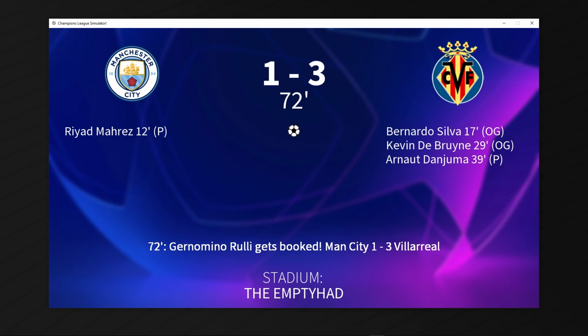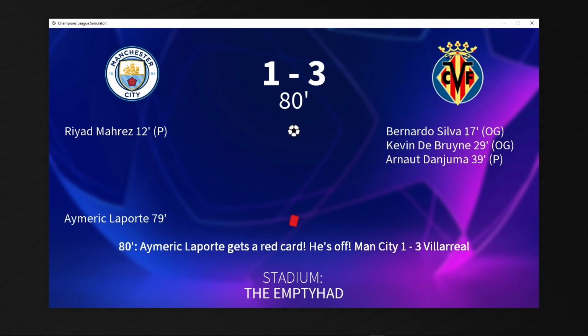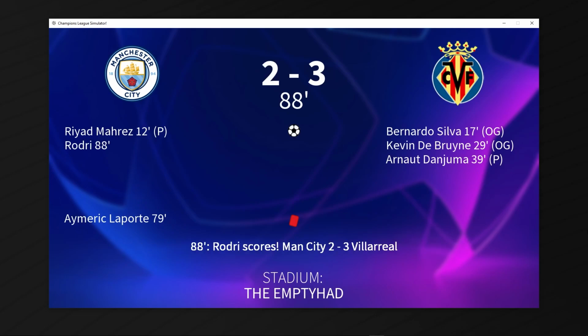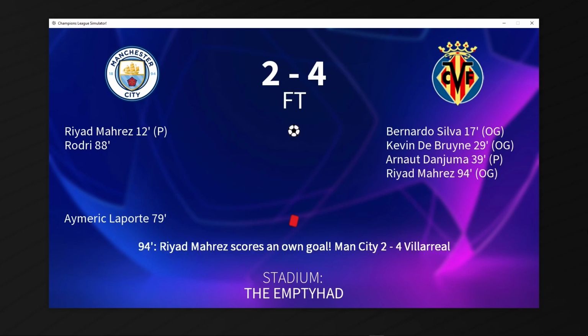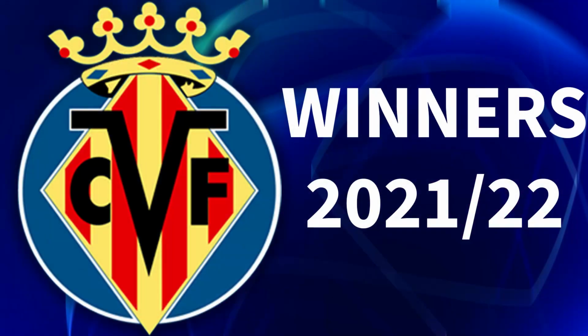Not much happens, as in the 72nd minute, Rulli gets booked, their goalie. Laporte gets himself sent off in the 80th minute, and it looks like Villarreal are destined for the VARdrid Champions League. But no, Rodri scores to make it 3-2 to Villarreal. Can they mount a comeback? No, they can't, as Riyad Mahrez scores an own goal to seal the deal. Villarreal are the 2022 VARdrid UEFA Champions League champions.